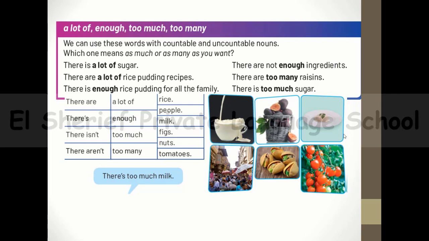Then number 3, there isn't enough rice. And here we have, there are too many people or a lot of people. And then we have, there are enough nuts. And at the end we have, there are too many tomatoes or a lot of tomatoes. Okay, so this is the thing.